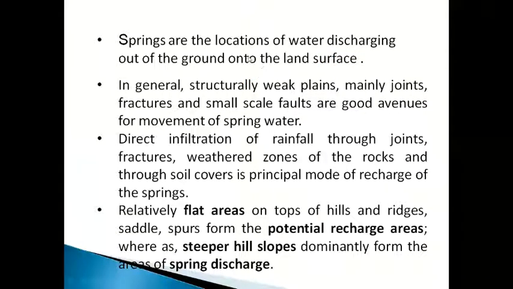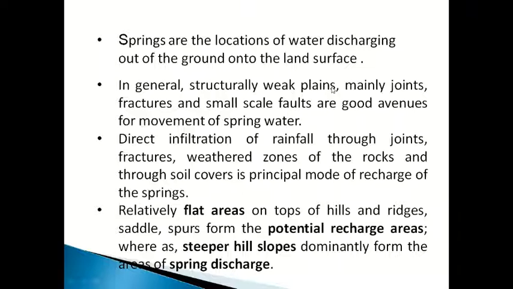Springs are locations of water discharging. I told you, wherever water is discharging at the lower ground level, that is called a spring, discharging out of the ground onto the land surface. In general, structurally weakened planes.